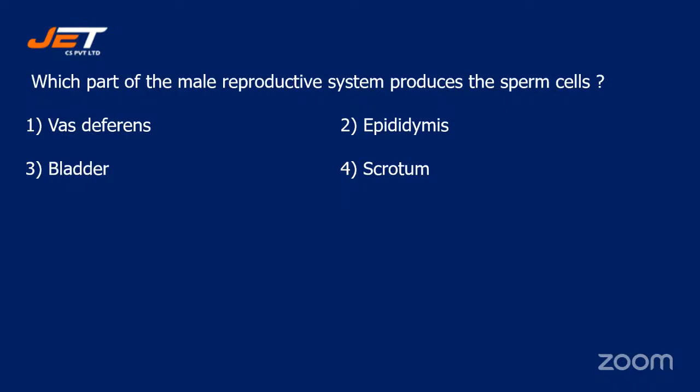Which part of the male reproductive system produces the sperm cells?